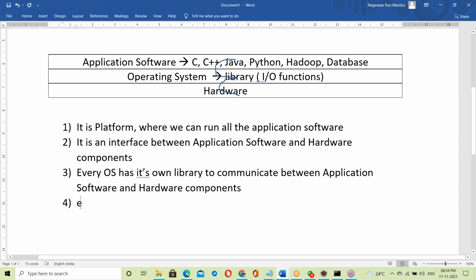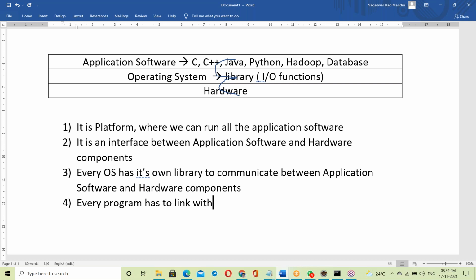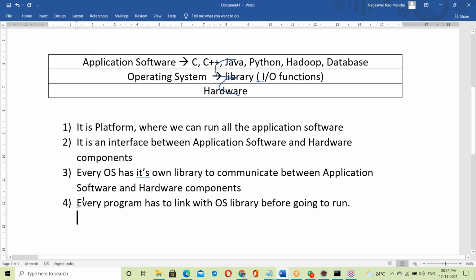Remember this point, it is very, very important from the Java perspective. Every program has to link with the OS library before going to run. First linking with the OS library, then running. Every program has to link, compulsorily.